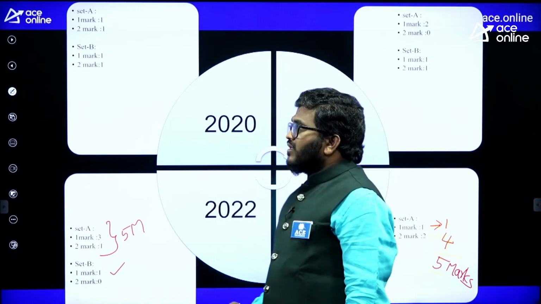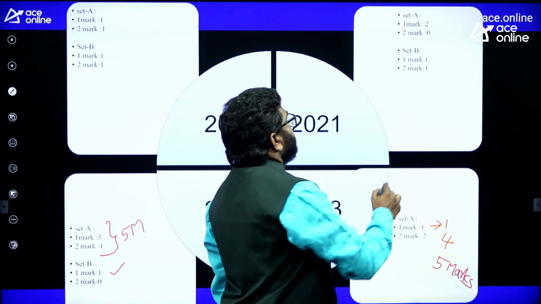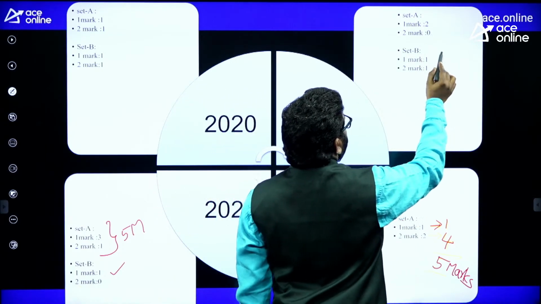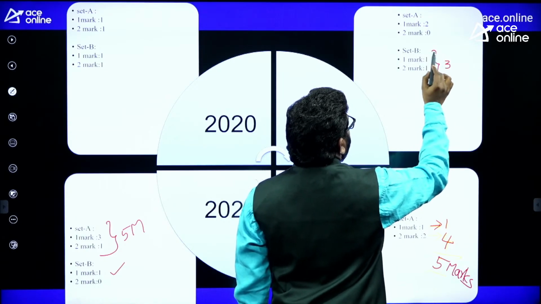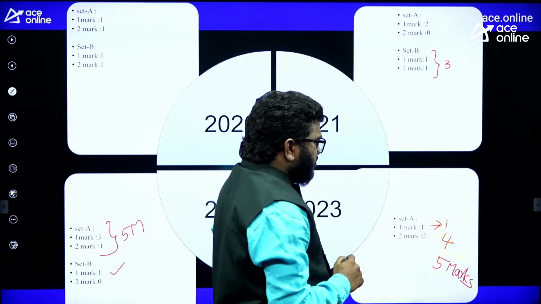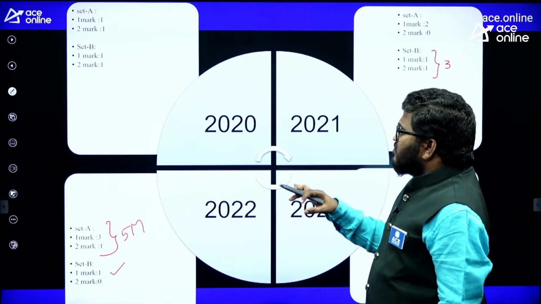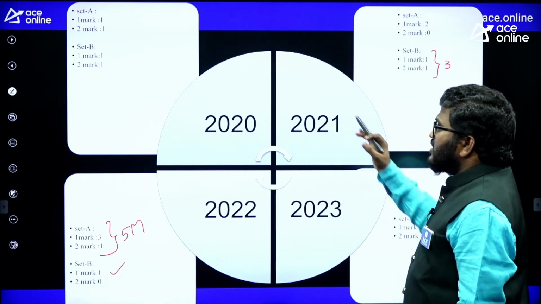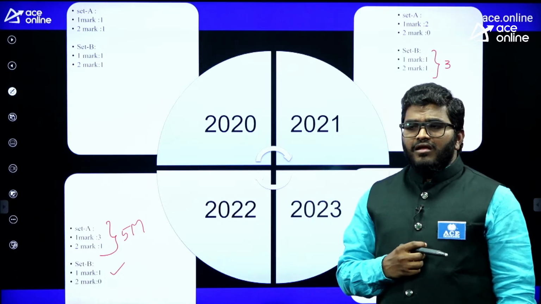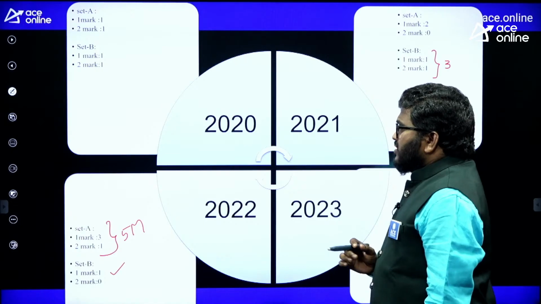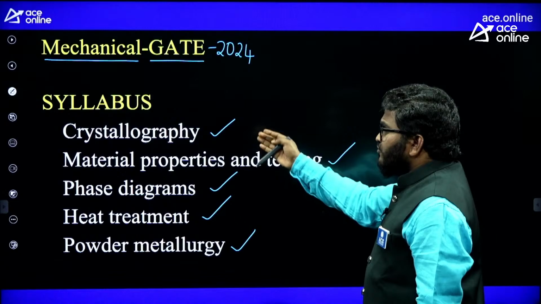In 2021 also, 1-mark questions 2 in set 1 and 2-mark questions 0, but in set 2, 2-mark questions 1 and 1-mark question 1. So the weightage is somewhat increased in 2023 compared to 2020, 21 and 2022. That's why you should also focus on this subject, because there are only 5 topics.